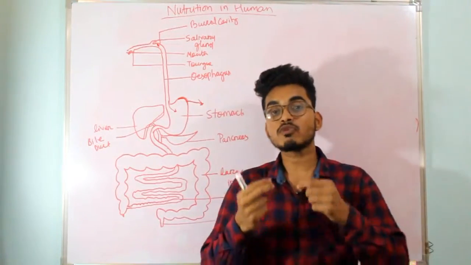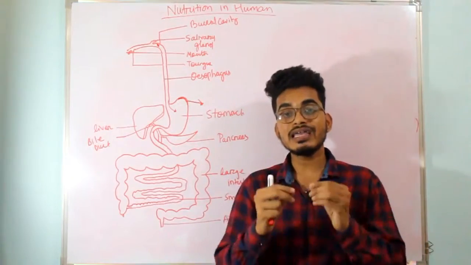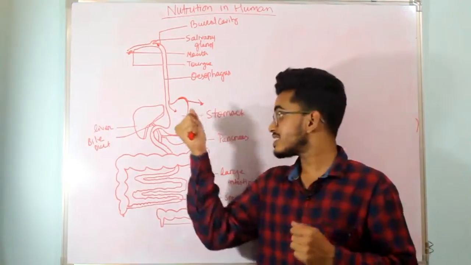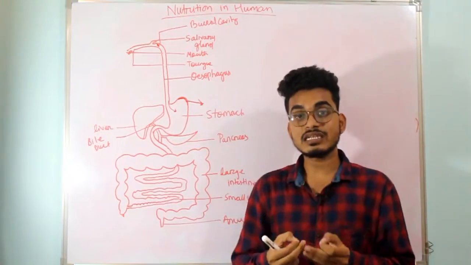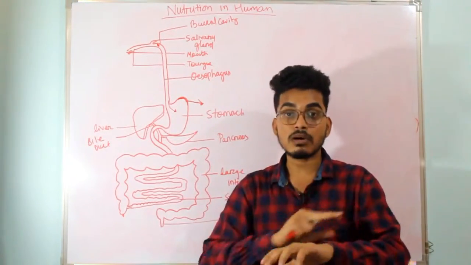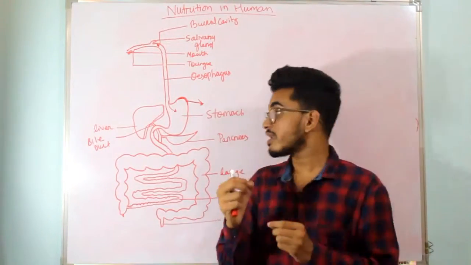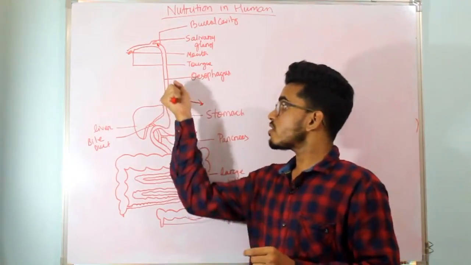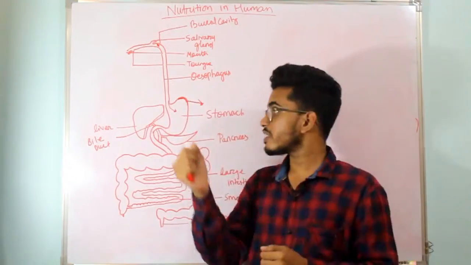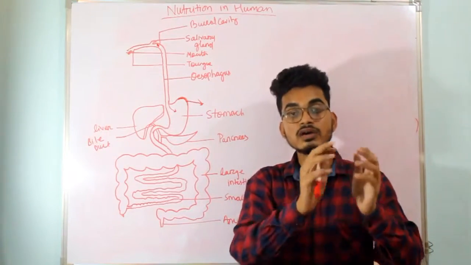What is the role of mucus in the stomach? The role of mucus is to protect against the HCl. As we know, HCl is acidic in nature, so it can harm our muscular region. The mucus makes sure that the inner muscular lining of the stomach is protected from the HCl.